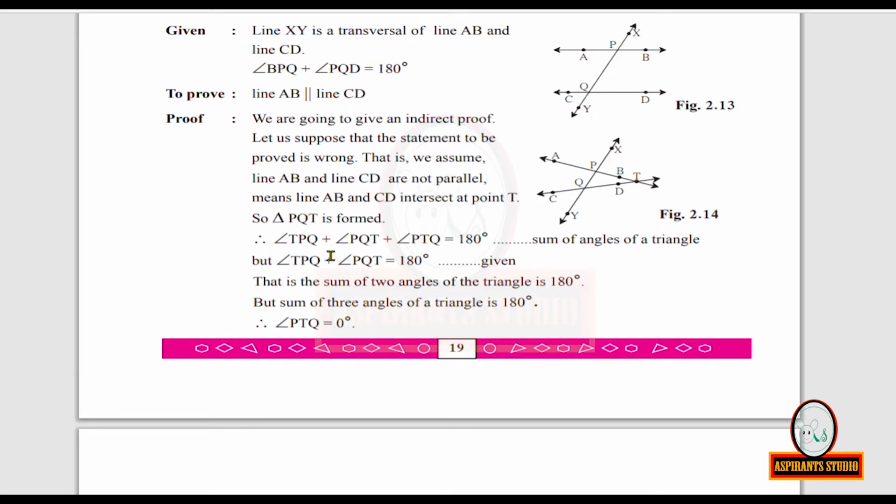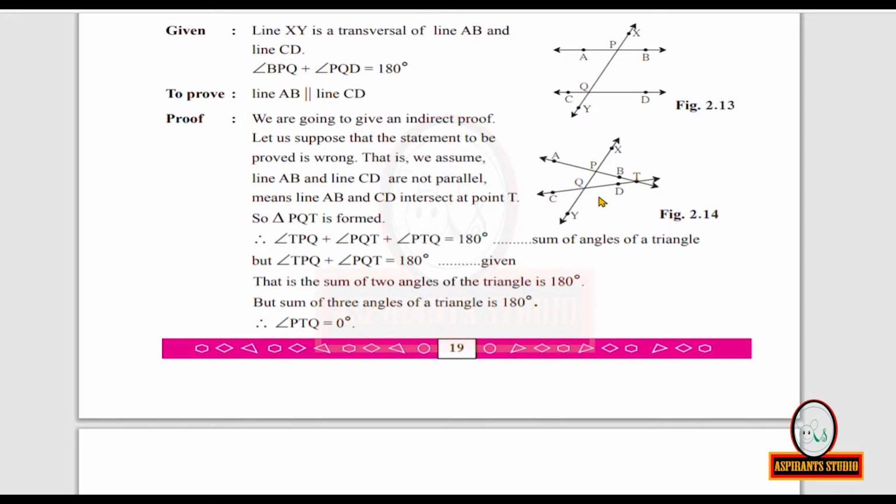So now here the first two terms together become 180 degrees. Then if you have to get 180 degrees as the answer on the right hand side, what will be the value of measure of angle PTQ? We have these two angles summing to 180, angle TPQ plus angle PQT is 180. So this will be 0 degrees. Therefore, measure of angle PTQ is 0 degrees.